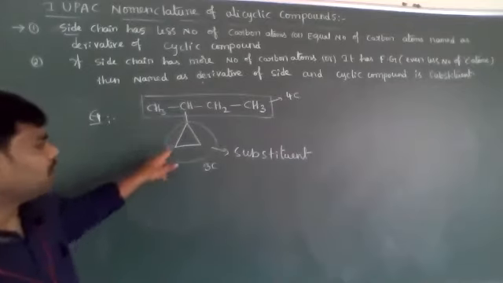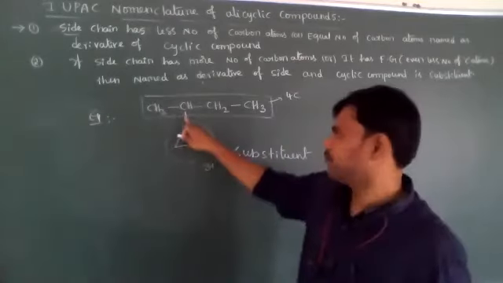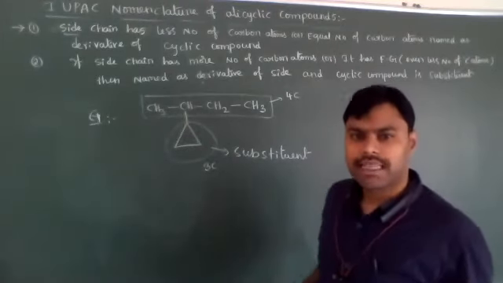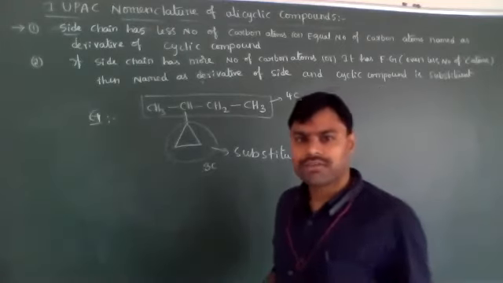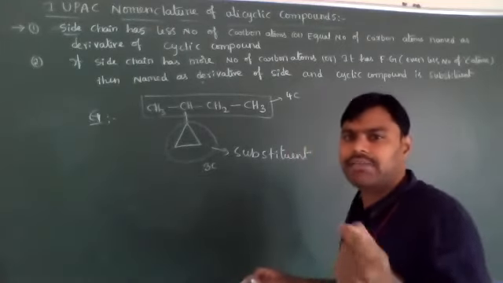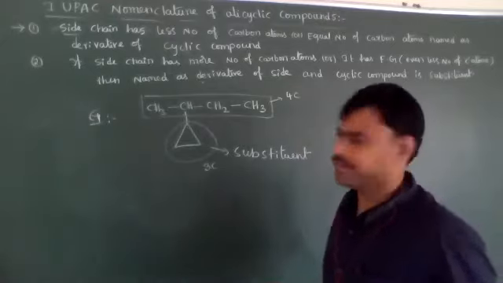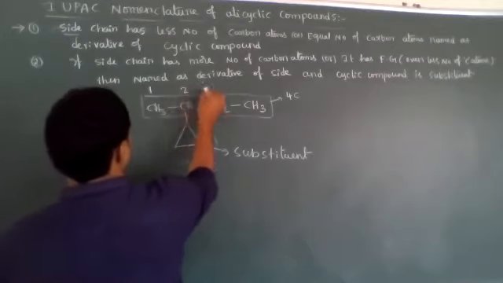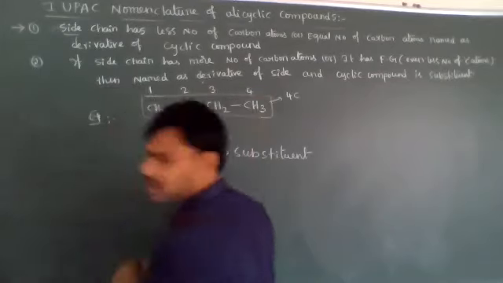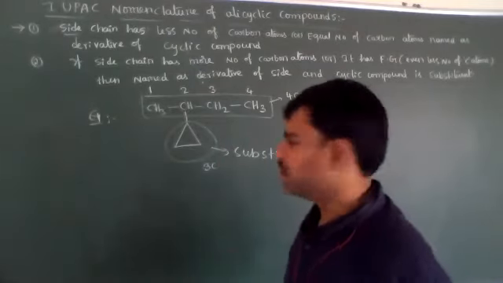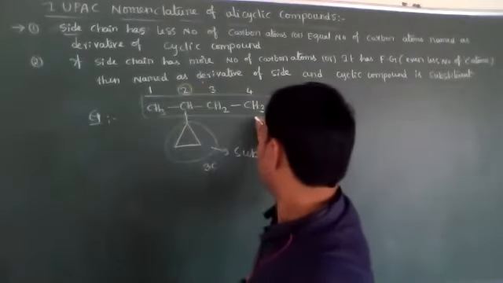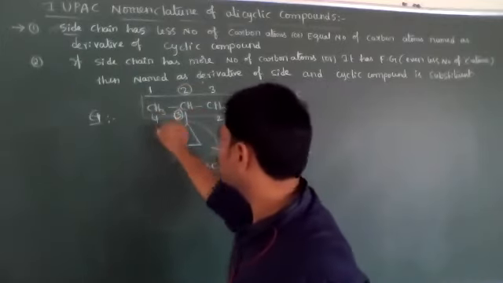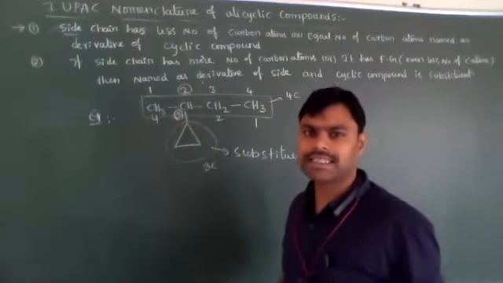Now, what is the position of the cyclic group? This three-member cyclic ring position we have to identify, either left to right or right to left. Whichever side gives the least numbering, that we have to consider. Left to right side 1, 2, 3, 4, the longest carbon chain of 4 carbon atoms. Now its position is 2. Right to left 1, 2, 3, 4, this position is 3. Which do we consider? The least numbering.